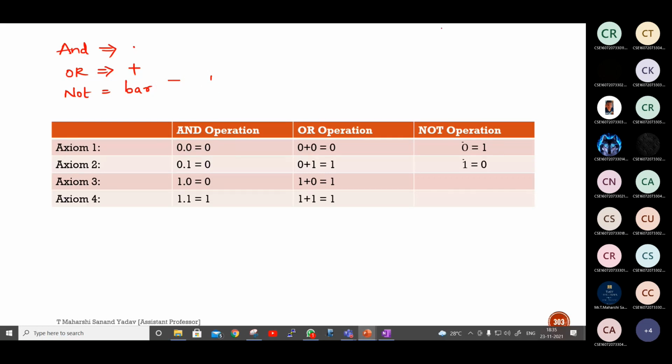Suppose I take two variables as A and B, how many combinations do we get? 4 combinations. So 00, 01, 10, 11. Suppose I want to perform AND operation, try to multiply. So 0 into 0 will be 0, 0 into 1 is 0, 1 into 0 is 0, 1 into 1 will be 1.